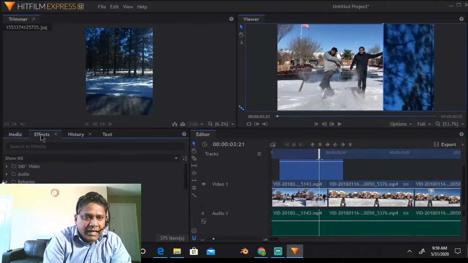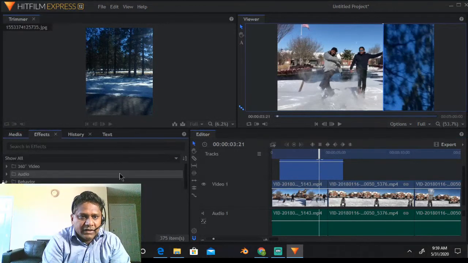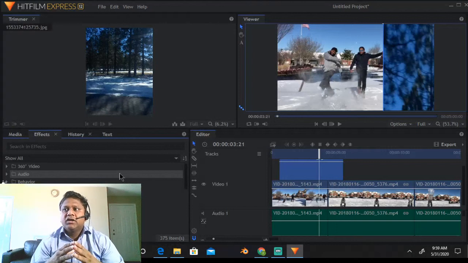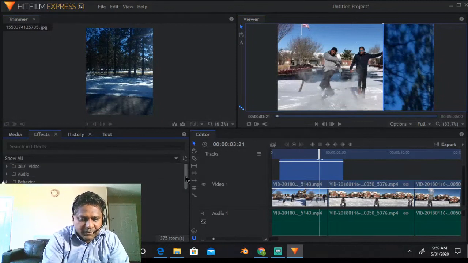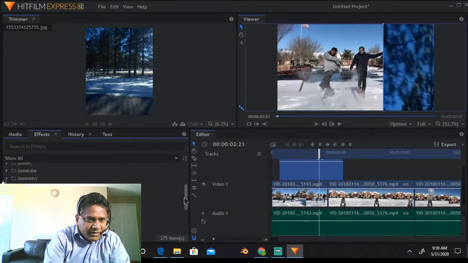So here is the tab with all the effects. Filmora being free software, a lot of effects may not be available because they may be paid, but I'll use some free effect.